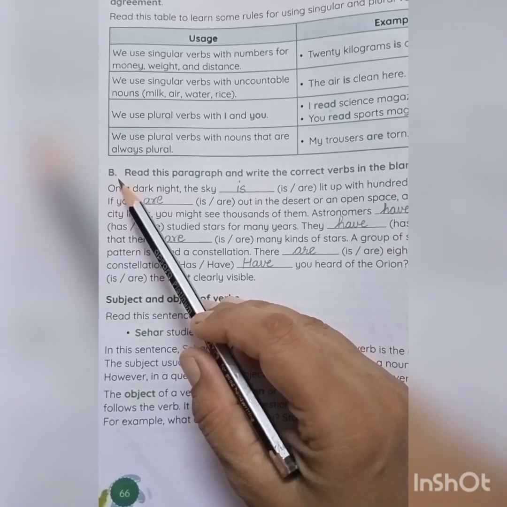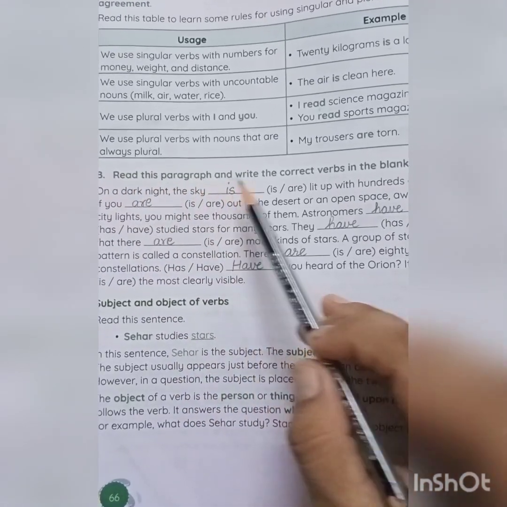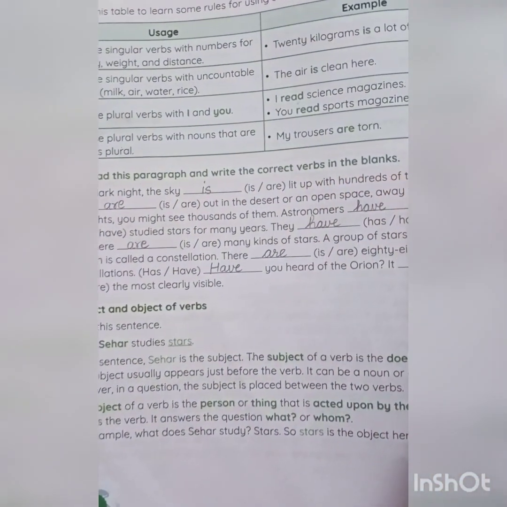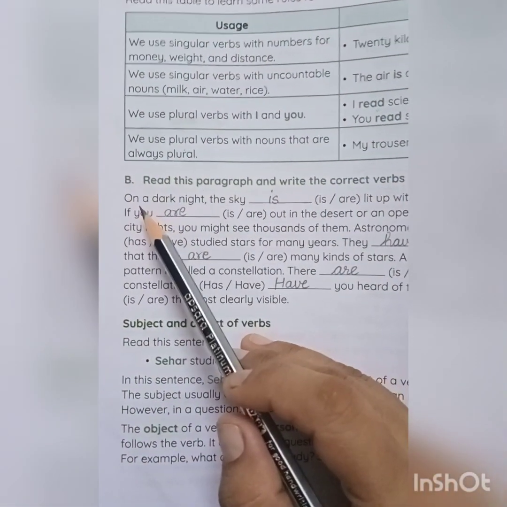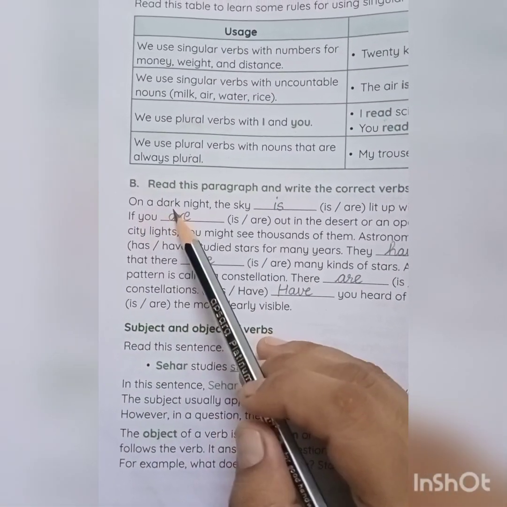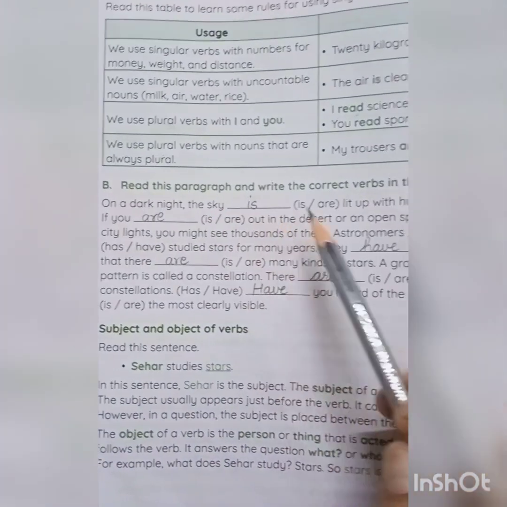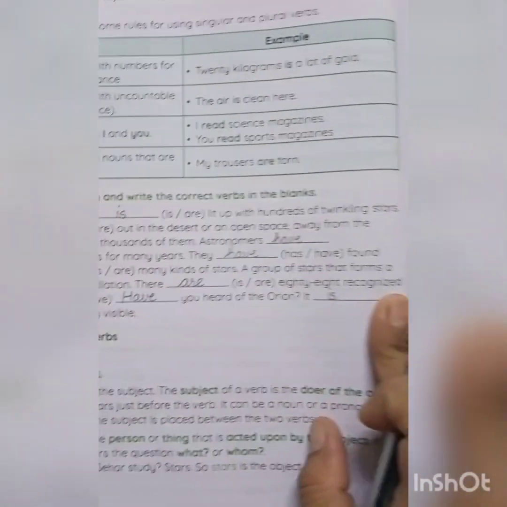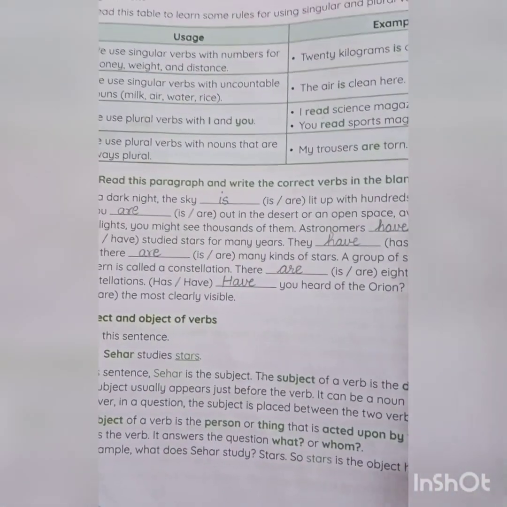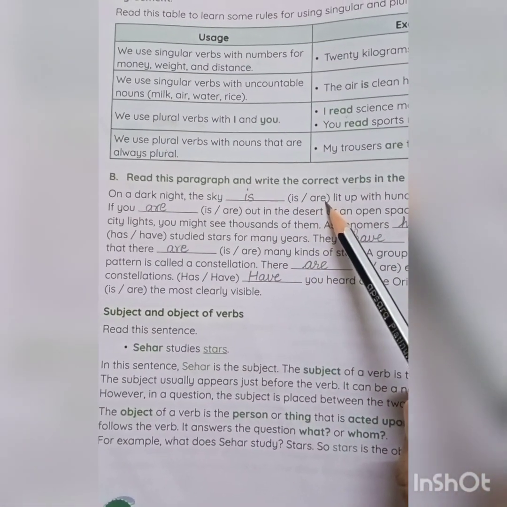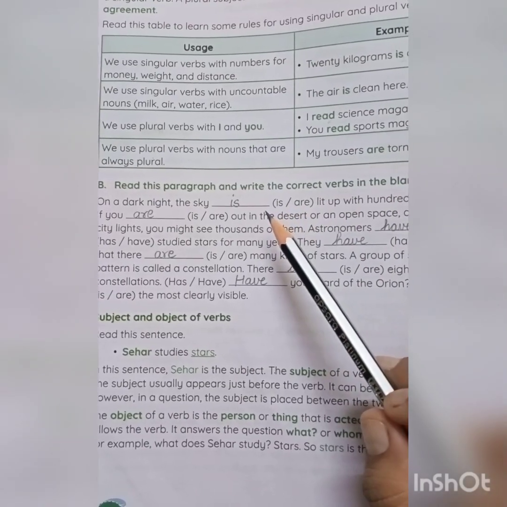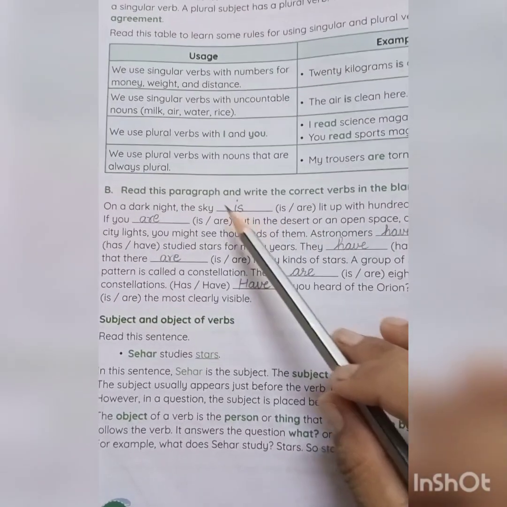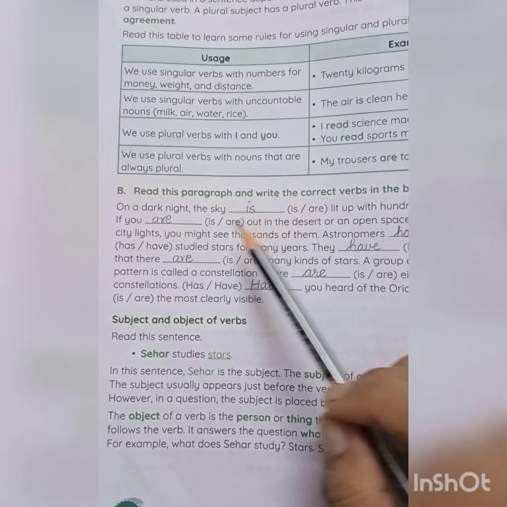Let's do this B bit. Read this paragraph and write the correct verbs in the blanks. First, look here. On a dark night, the sky dash lit up the hundreds of twinkling stars. So, is it is or are? On a dark night, the sky is. With singular noun, we use singular verb.